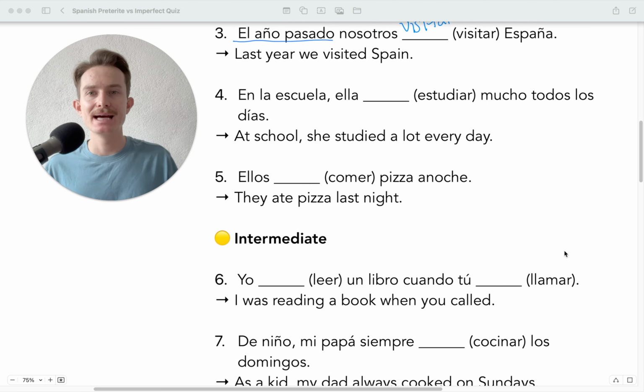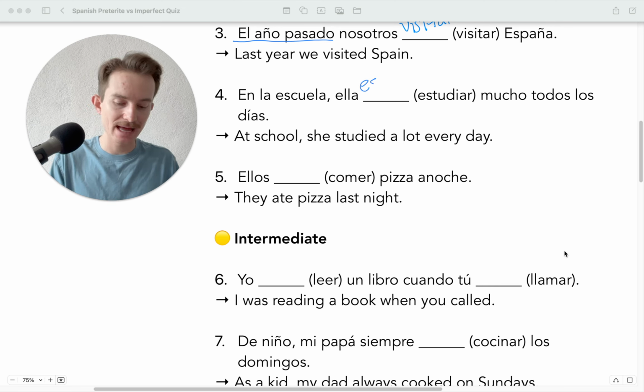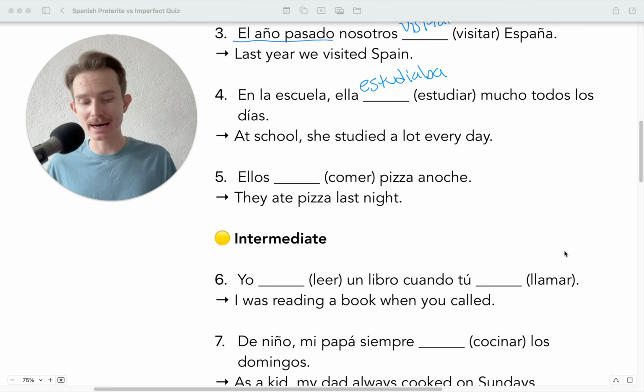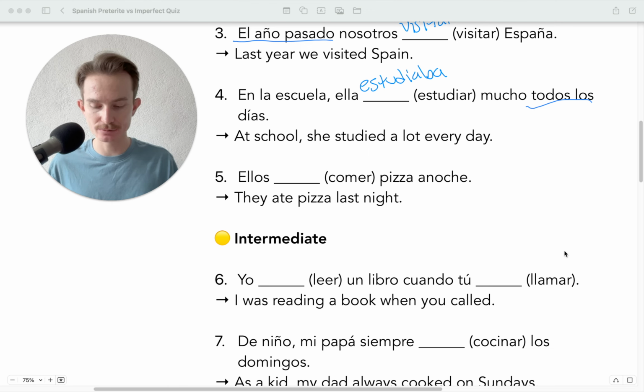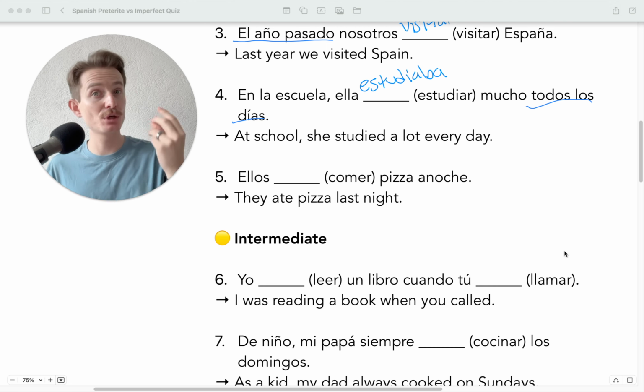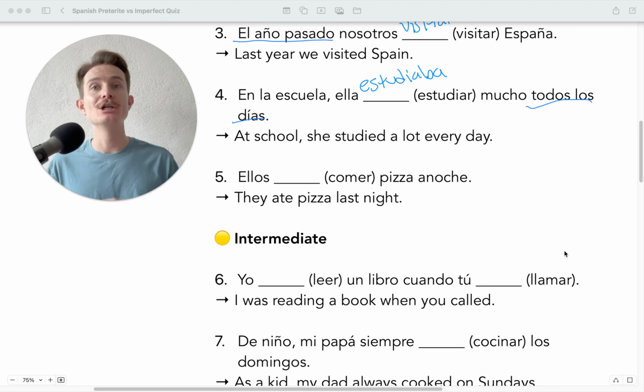Okay? En la escuela, ella blank mucho todos los días. Here we have estudiaba, okay? Why? Because, once again, this phrase of todos los días lets me know that this was something that was ongoing. She would do this every day. She didn't do it one day and then she stopped. No, she used to study, or she would study every day, okay?